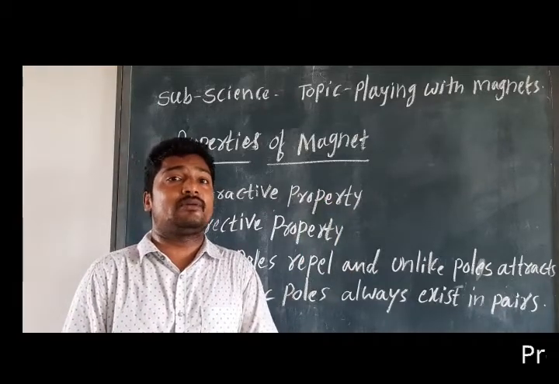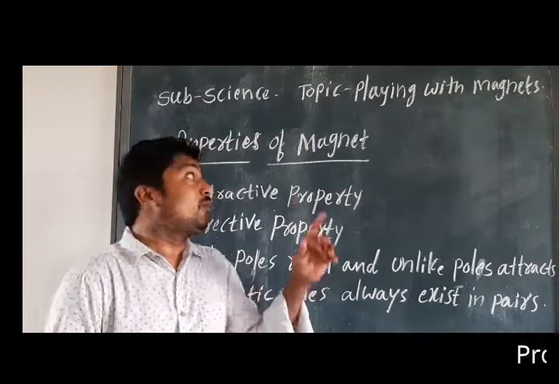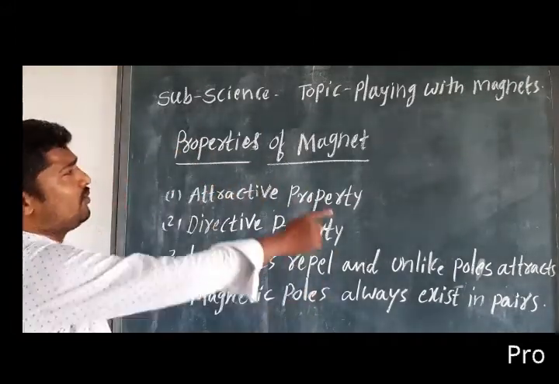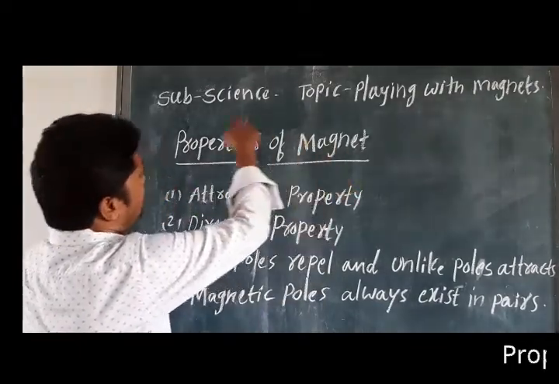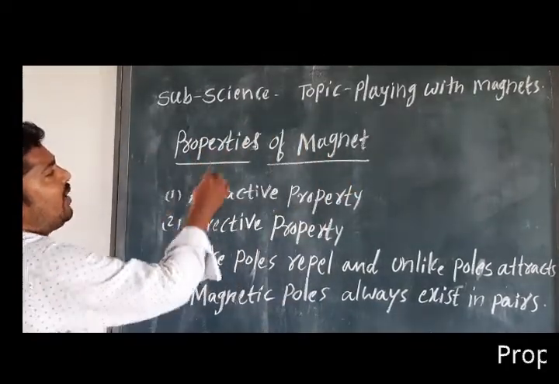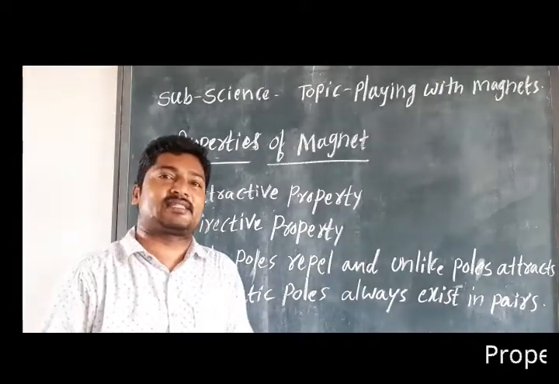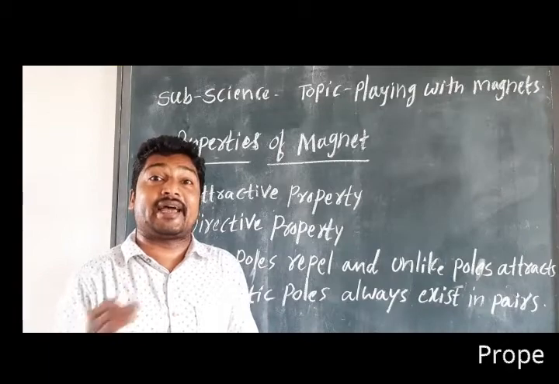Children, now we are going to know about the properties of magnet. Before that, let's see what a property is. It's characteristics.